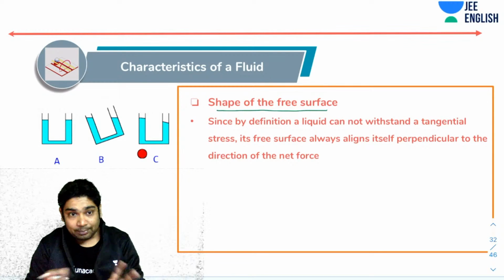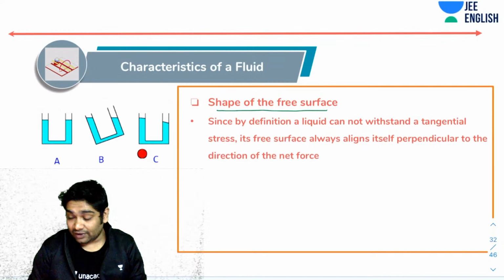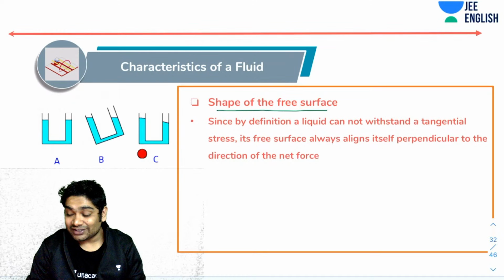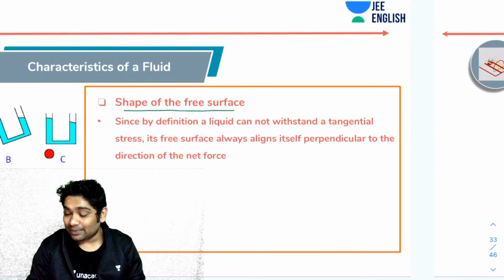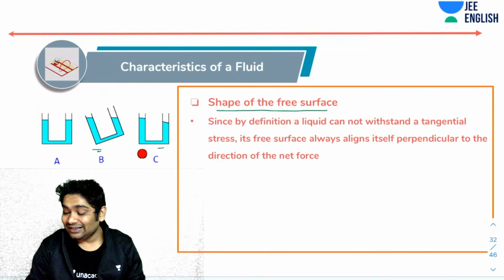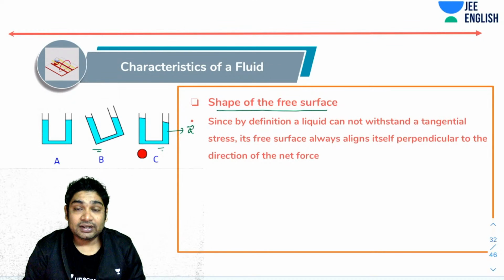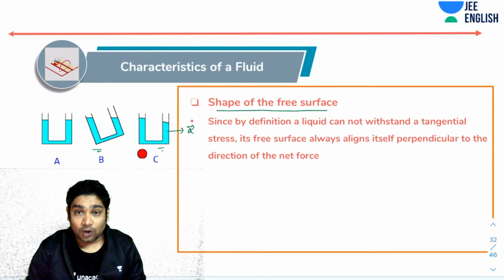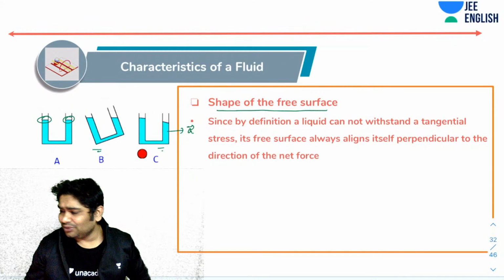Now let's compare these situations. In one, I'm not accelerating the fluid. Imagine a U-tube which had water and it is kept horizontal. In case B, it is kept like this. And in case C, it is now being moved in this direction, acceleration A. In these three cases, you would have seen that the liquid surface would always be horizontal. You can see that.